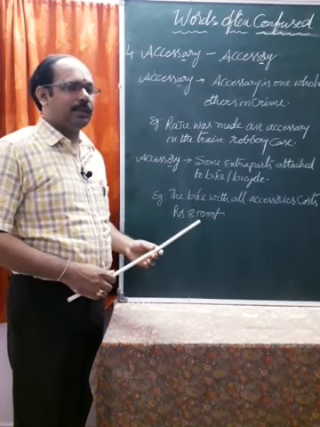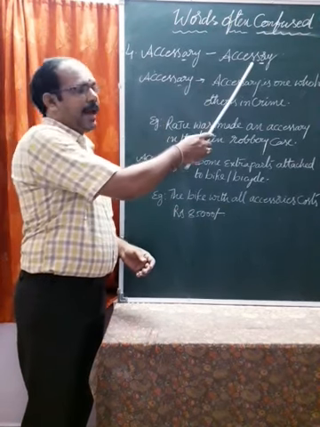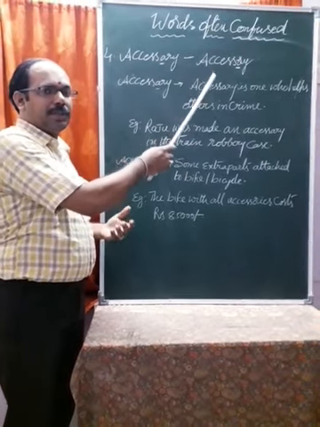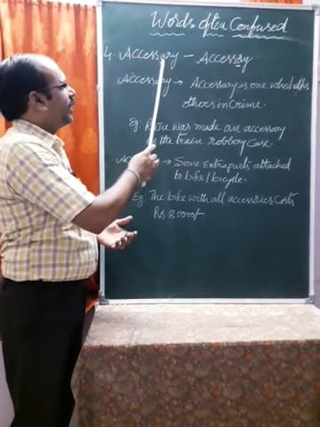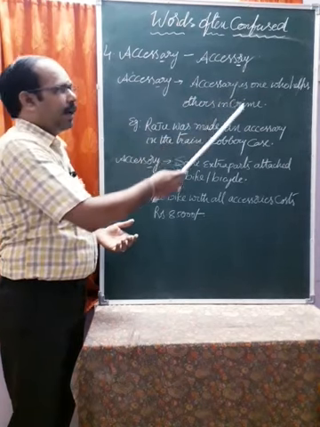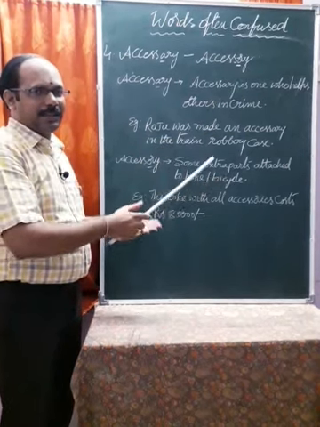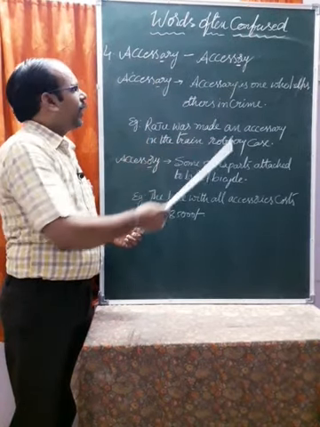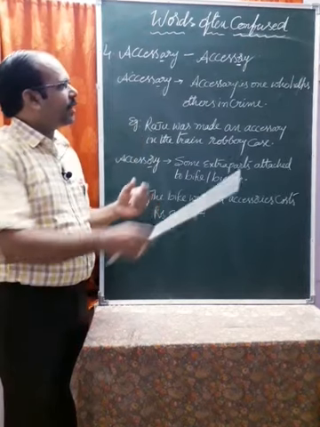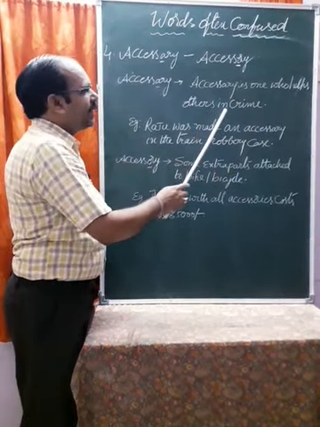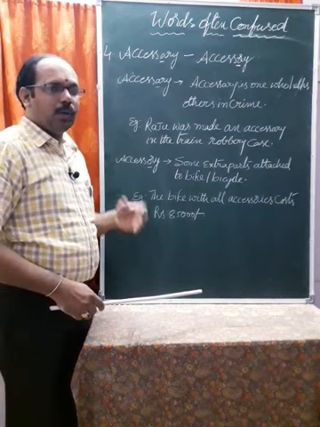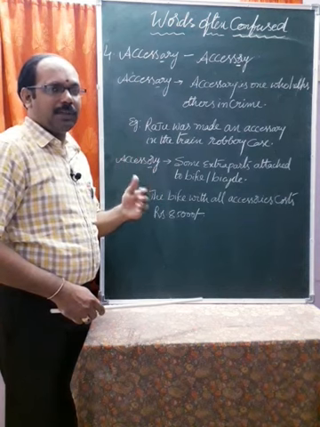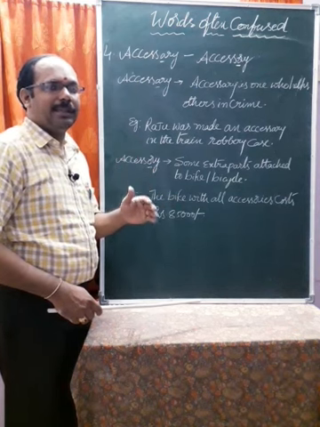The fourth word is accessary and accessory. Both pronunciations are the same, but spelling is different. Here ARY and here ORY, and the meaning is also different. Now let us see the difference between this accessary and this accessory. For example, accessary is one who helps others in crime. That means who helps others in crime. He is a helper to the criminal. So he is called an accessary.